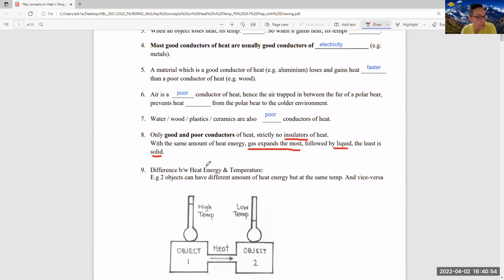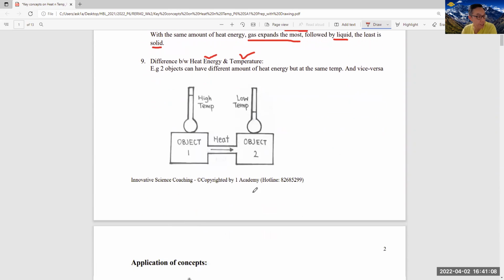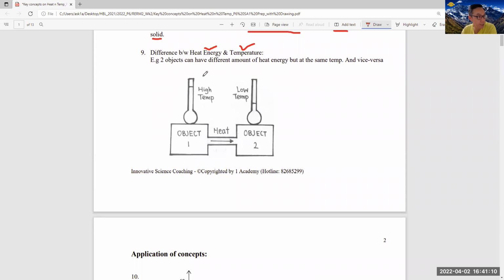So we need to know the difference between heat energy and temperature. Usually they test this. Okay, temperature is the degree of hotness or coldness of an object, but heat is a form of energy. So you can see here, let's say object 1 has a higher temperature, for example 71 degrees Celsius, and object 2 maybe is at 14 degrees Celsius. So the heat flow will be from this direction, from higher to lower, until both reach the same temperature.